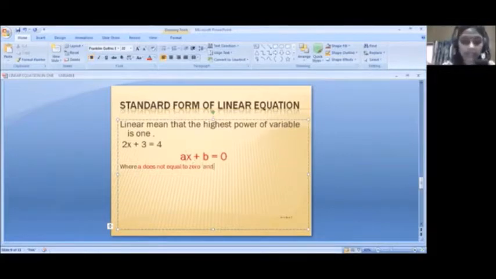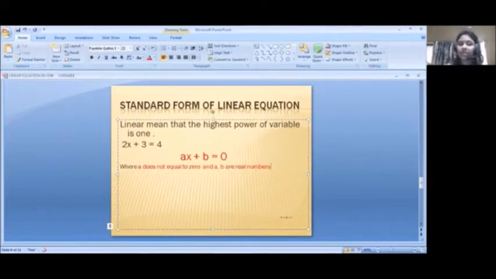And A and B are real numbers. A and B can be real numbers. It may be a positive number, it can be a negative integer, it can be a 0. B can be 0, and A can be a fractional form also, rational numbers also.